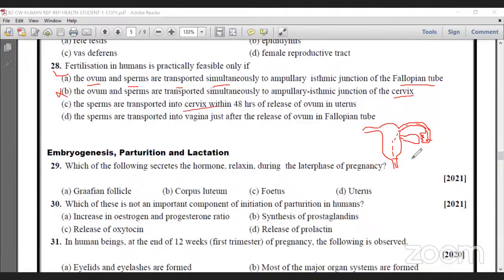One point you have to note: once the egg is released into the ampulla, it remains in the ampulla only 24 hours. Within 24 hours, if the sperm come, then fertilization occurs. If the sperm do not come within these 24 hours, it will not fertilize. So that's why every coitus will not lead to pregnancy, because of this reason. Suppose a couple is married and they undergo sexual intercourse, one sexual intercourse will not necessarily lead to pregnancy because of this reason.